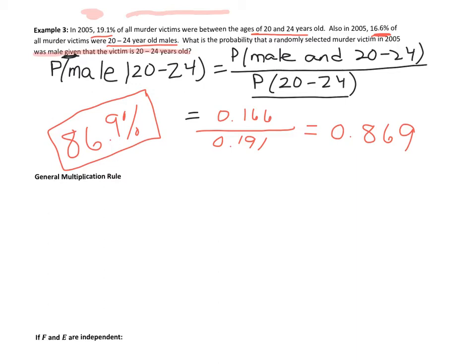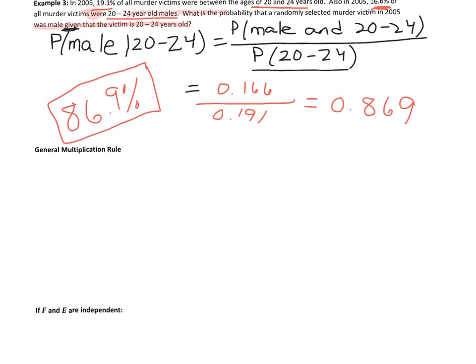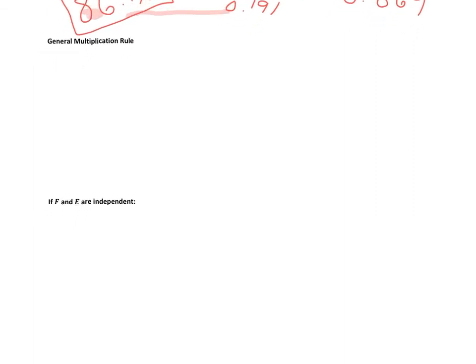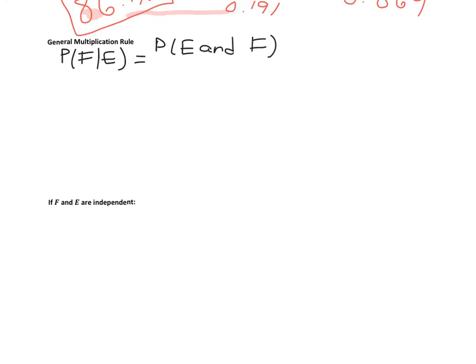Okay, so we're ready now to talk about our general multiplication rule. And we're going to get it from our conditional probability. Just as a little scratch work, let me remind you, because it's been such a long time, of our conditional probability rule. Remember, this is for any two events, E and F. They don't have to be disjoint, they don't have to be independent or dependent. It's for any two events.